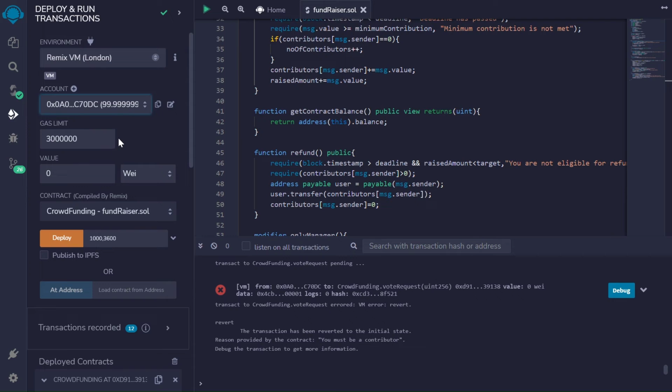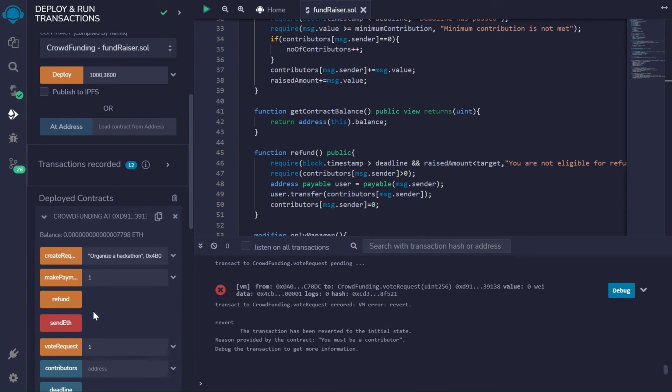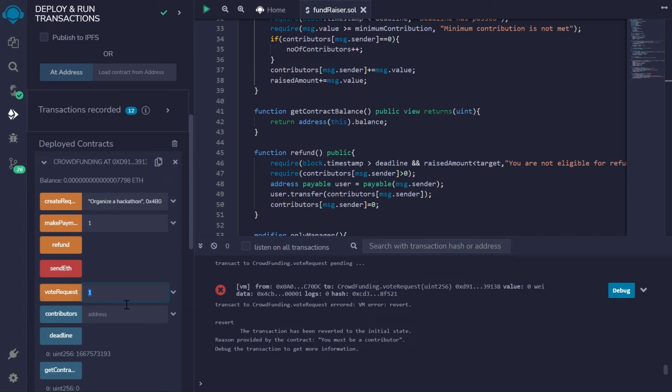Let's now switch back to a wallet that's a valid contributor. He can vote definitely. So now he votes for the first cause. That's the cause for accident, I guess.